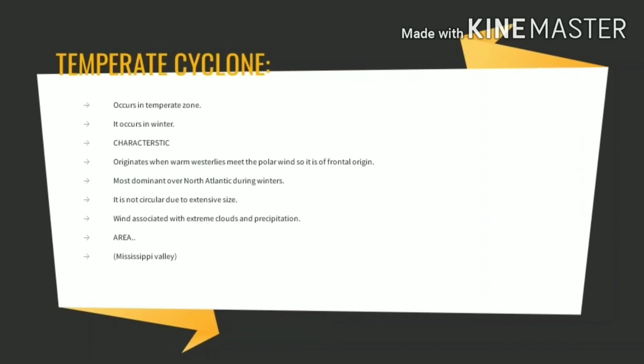Its movement is fastest in the winter season and slowest in the summer season. It is accompanied by extreme cloud and precipitation, but still it is not a violent kind of weather condition. The area of occurrence of this temperate cyclone is the Mississippi Valley in the USA, where it occurs in the form of tornadoes and twisters.